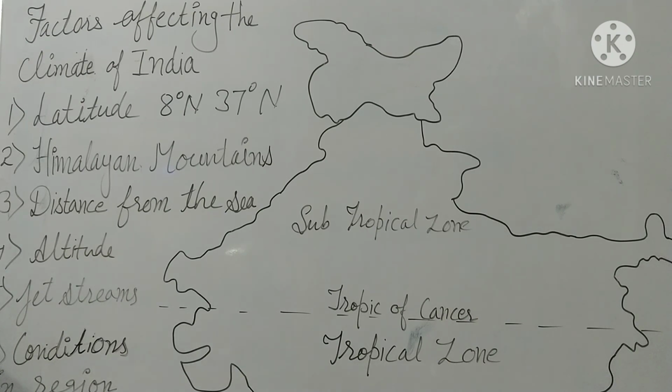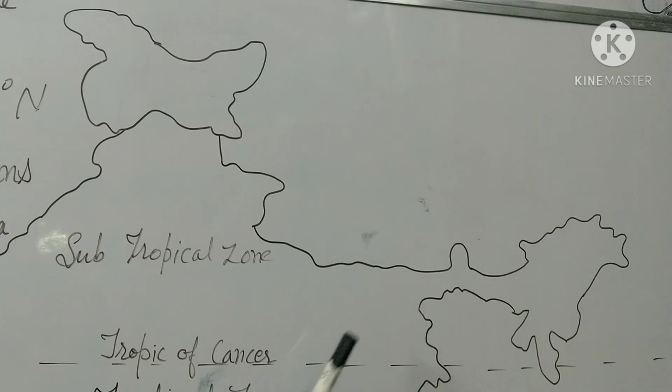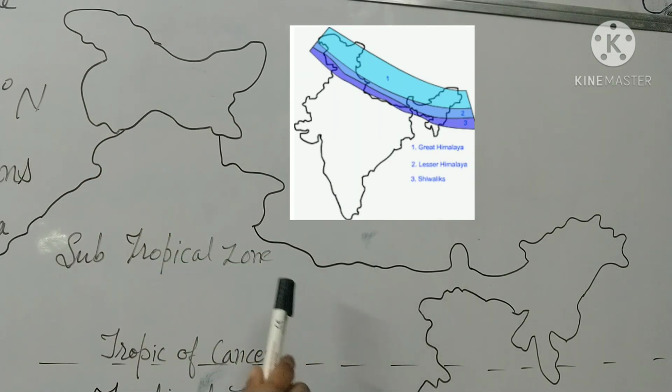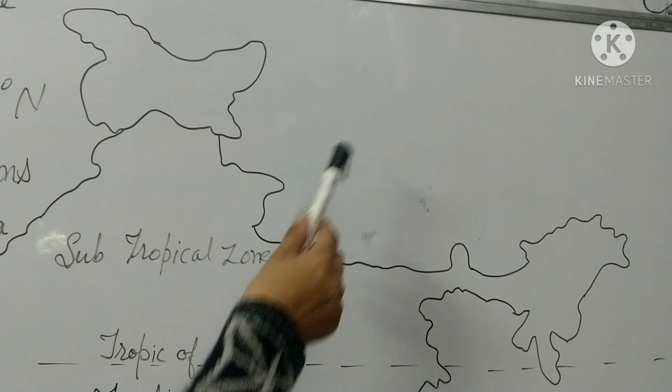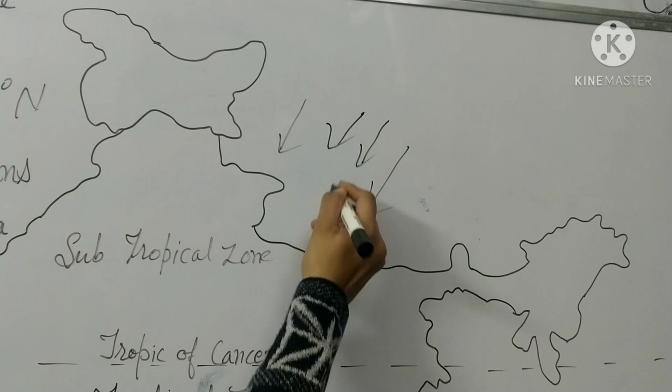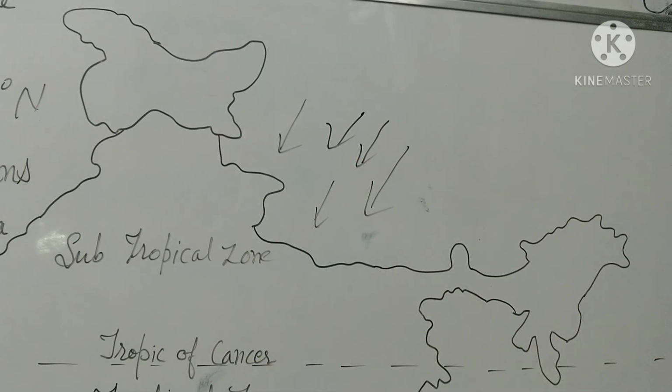The next is the Himalaya mountains. How do the Himalaya mountains affect the climate of India? The Himalayas are responsible for the tropical climate of India, because this very high, extensive mountain system protects India from the cold winds coming from the northern side and trying to enter India. Suppose the Himalaya were not in its place, then what would happen? All the cold winds would reach India and it would become a cold desert.